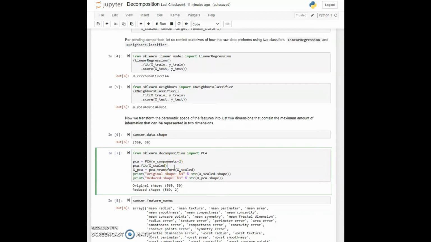So in cell 7, we are going to import the PCA from the decomposition submodule, and we'll do our pre-processing again, the scaling, but in particular we are doing a PCA, we are creating an object against the scaled data, and that tells us how we defined the principal components. Then we use that to transform the original data, and what we find is that in both cases we have 569 observations. But for the first we have 30 features, and for the second we just have 2 features.